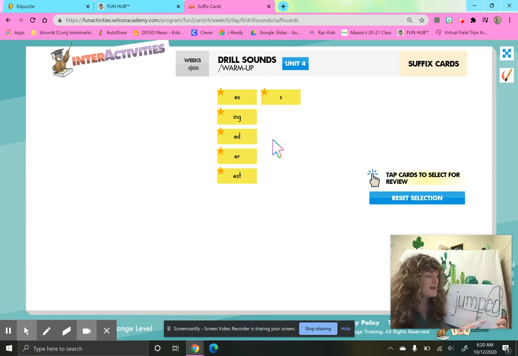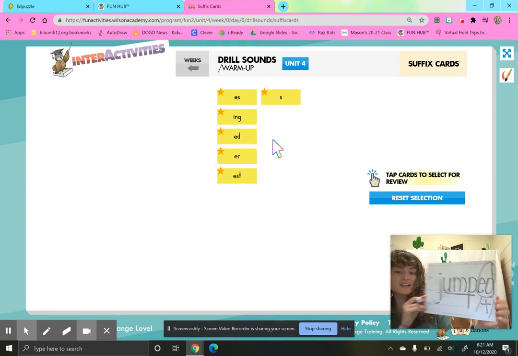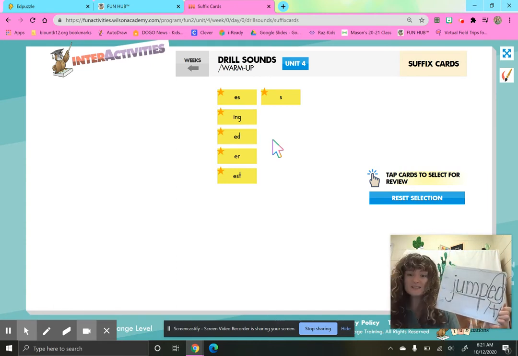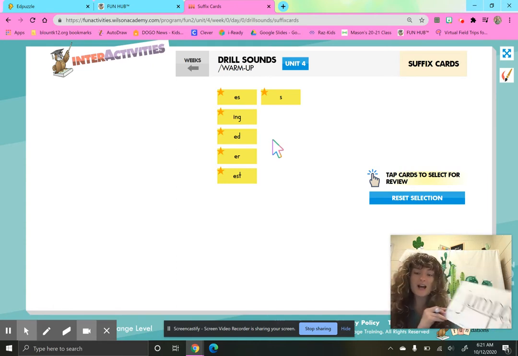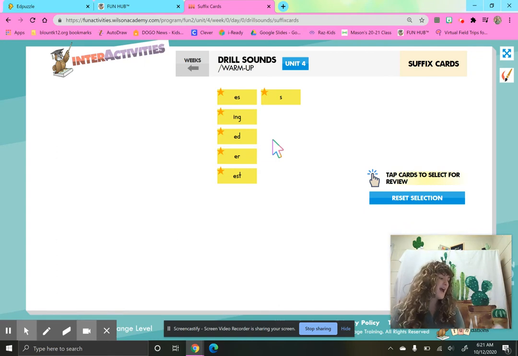Now, the last time we read a word that had ed, it said id. Let's see if id fits here. Jump, jumpid. Do we say it like that? No. That doesn't work either. Jump, jumped. So sometimes that ed can sound like a T. It can sound like the letter T. So jump, jumped. You say the word. Good job. That means I jump in the past.